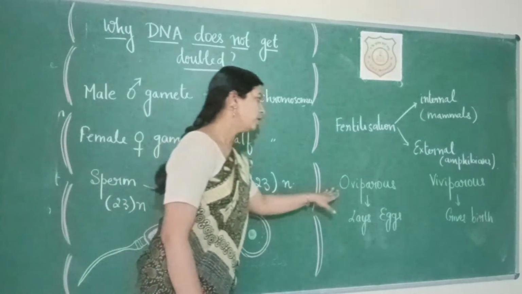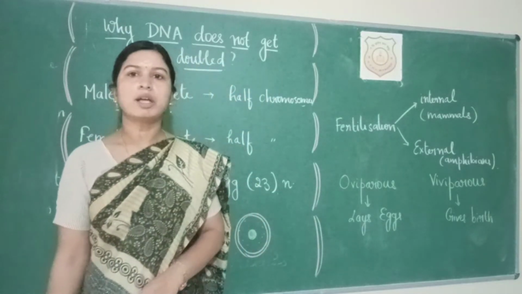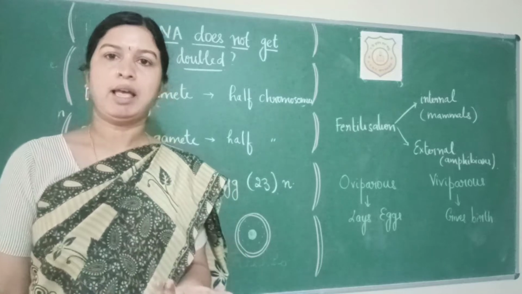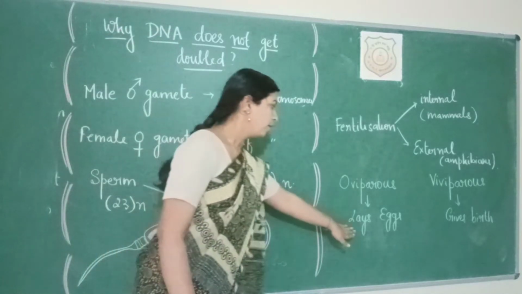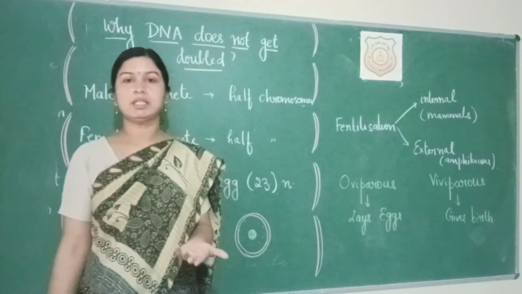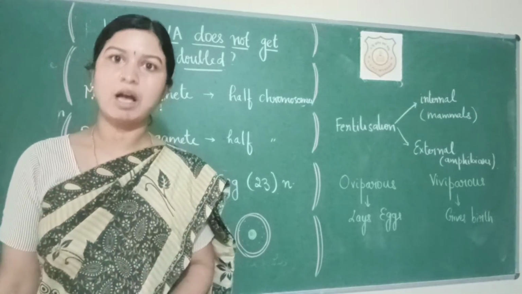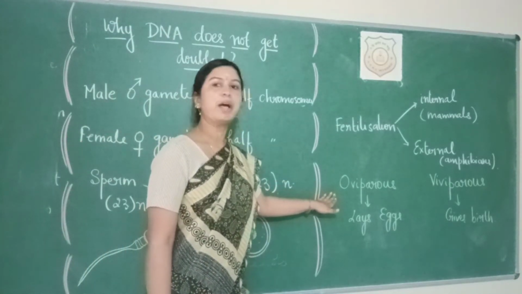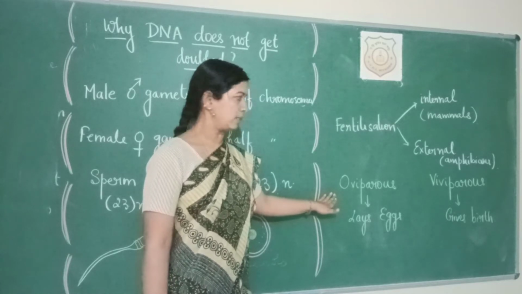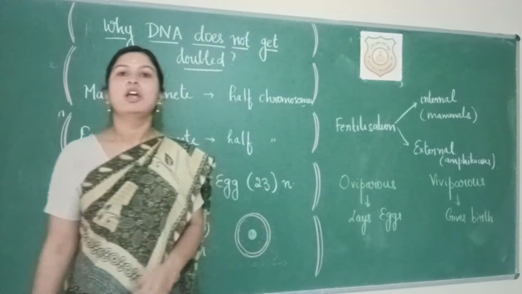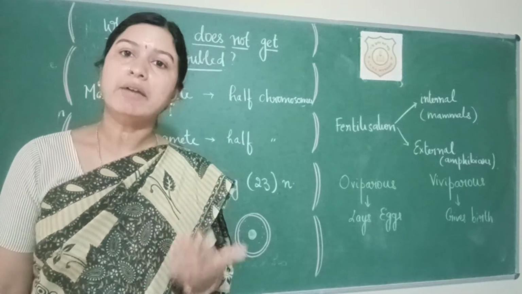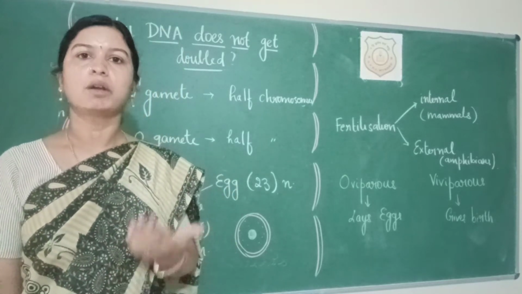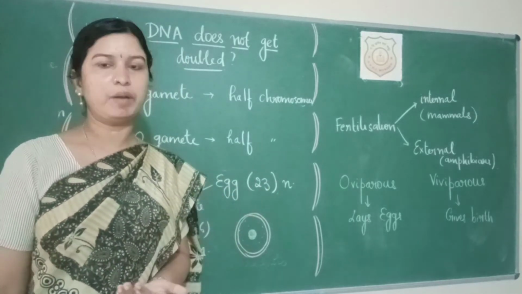After fertilization, if the organism lays eggs and from the eggs the chicks or the offspring emerge, such organisms are termed as oviparous. Oviparous means laying eggs. Viviparous, when the organism gives birth to the offspring or the child, we call them viviparous.